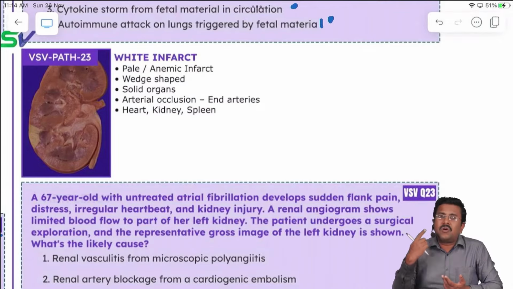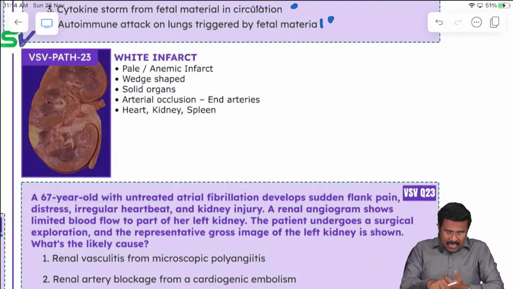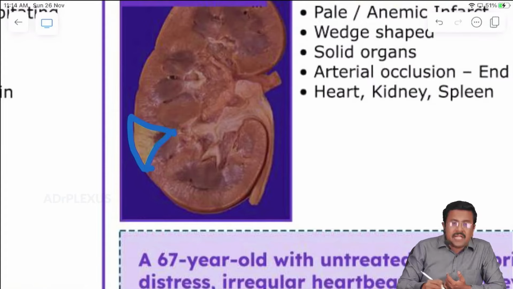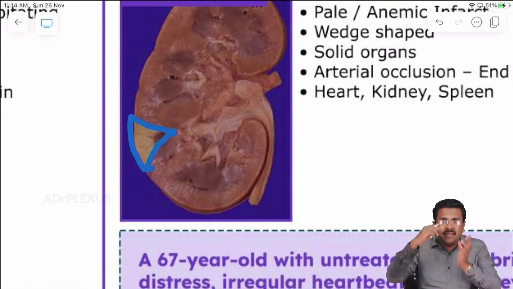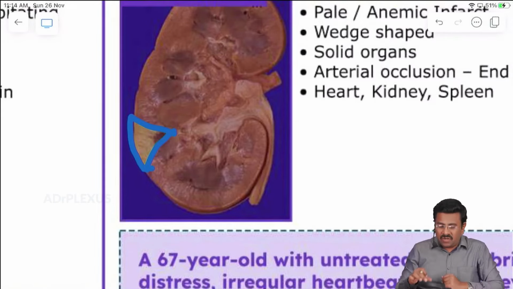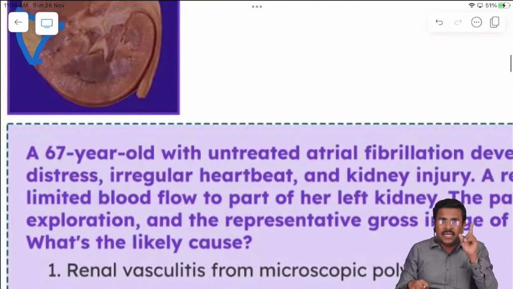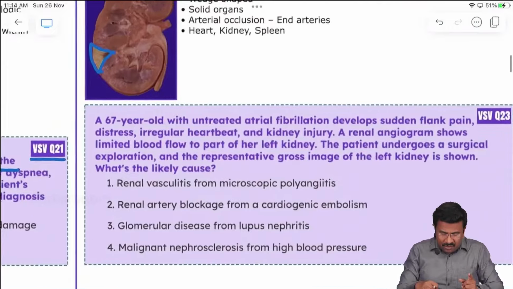White infarcts are also commonly seen in the heart, kidney, and spleen. Typical white infarcts are the typical wedge-shaped infarcts. So keep this in mind: in solid organs, the heart, kidney, and spleen, we see white infarct, pale infarct, anemic infarct.